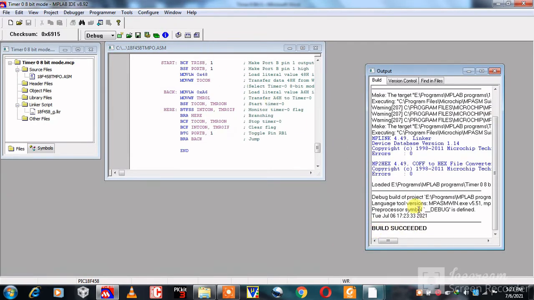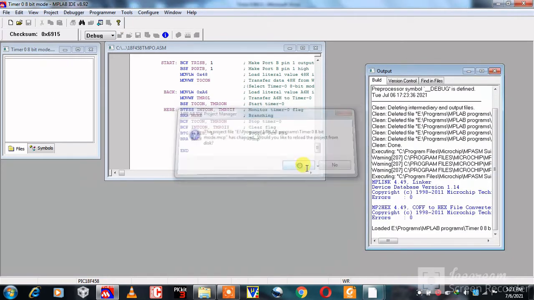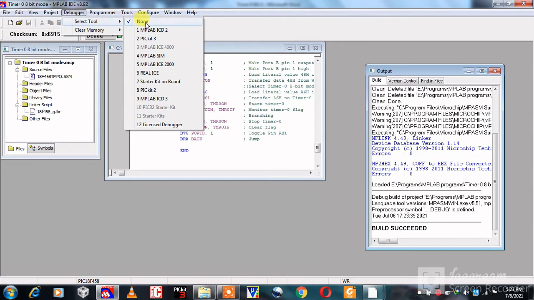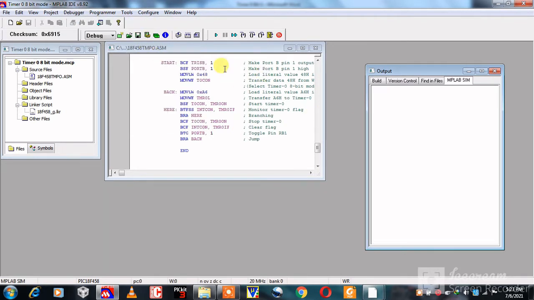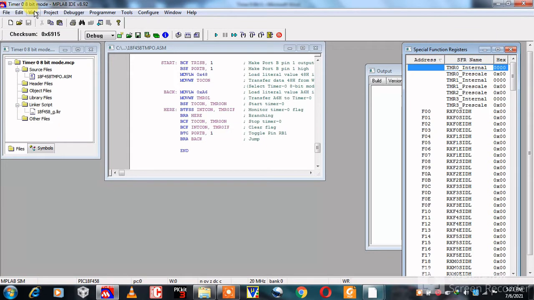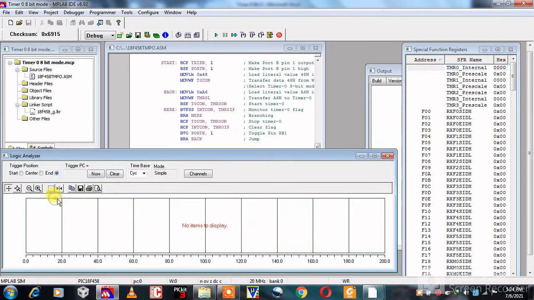Here the build succeeded, then click on build all, then one more message, build succeeded. Then click on debugger, then click on select tool, and then click on MPLAB SIM. For the result, click on view and take the special function register. Again click on view and take the simulator logic analyzer.